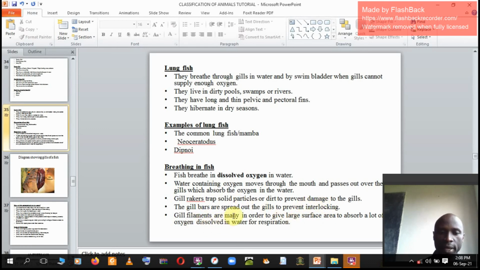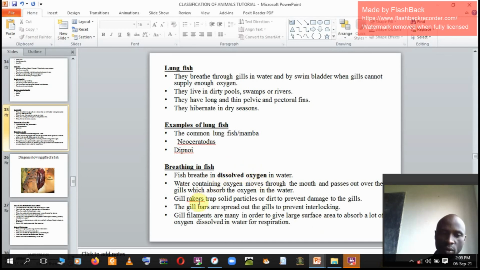Gill filaments are made in order to give large surface area, to absorb enough oxygen from water for respiration. So that's the mode of breathing. That's how a fish breathes. You must know that it breathes in dissolved oxygen.